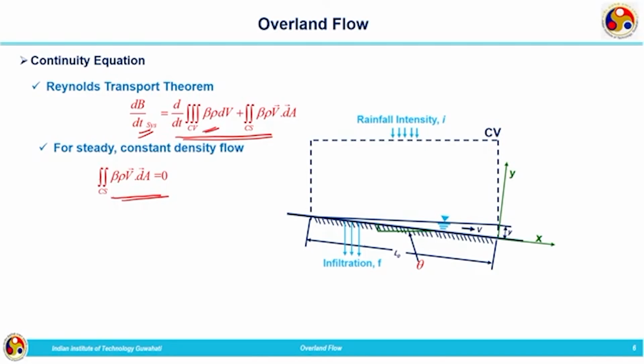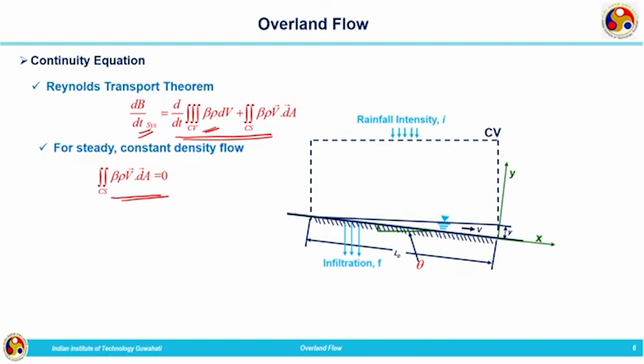Beta is the intensive property. That intensive property is calculated based on the extensive property. In this case, this is the flow of water, and while considering the extensive property and intensive property, this is mass conservation principle.